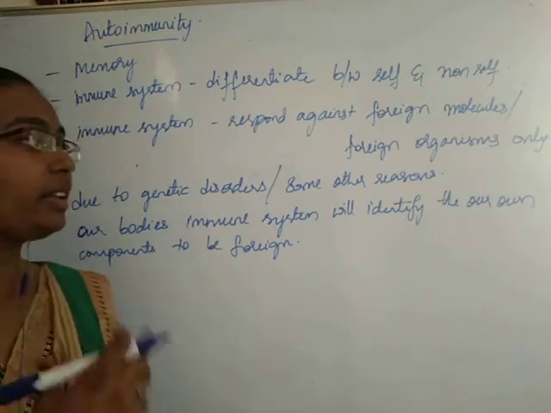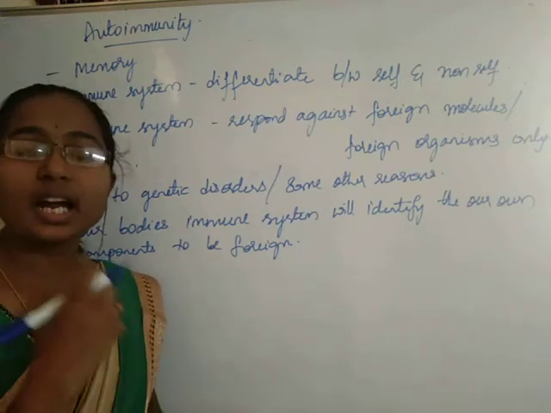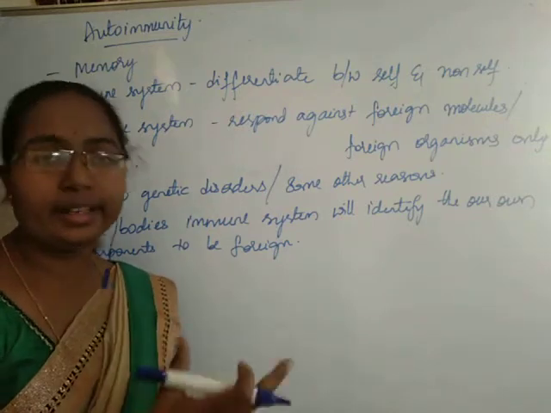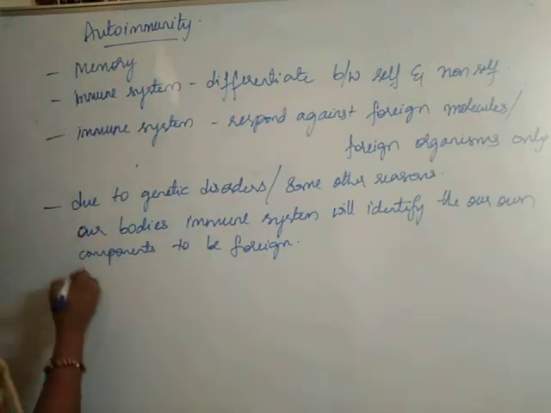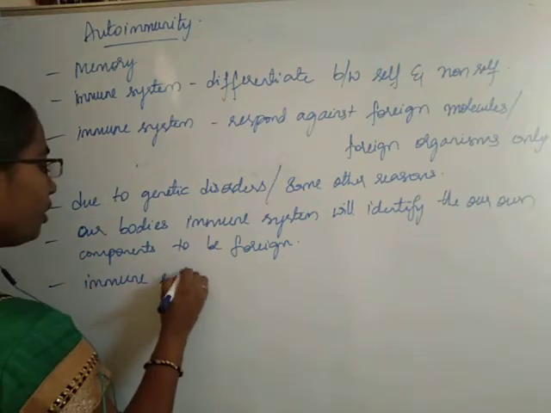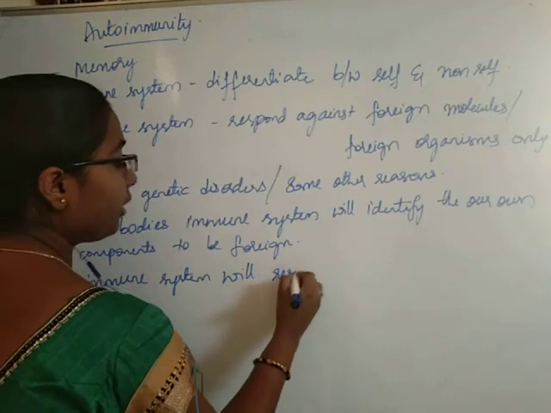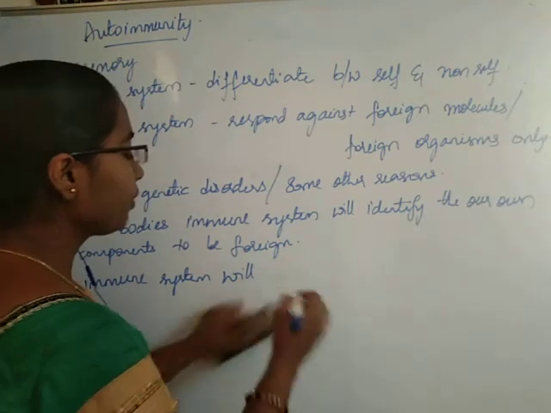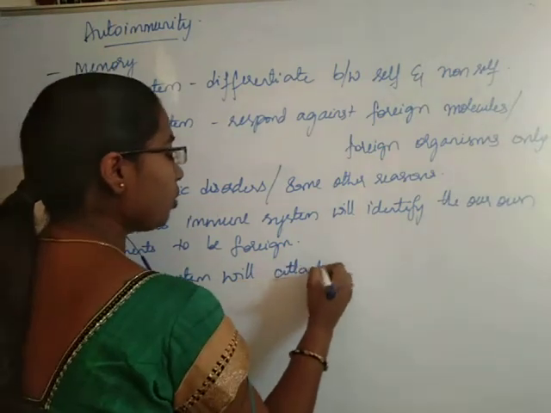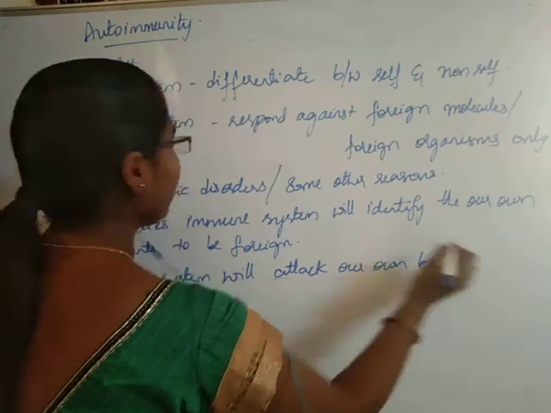Okay, it will think that our own body's components are foreign and it will start to respond against it. Our immune system will try to attack our own body.